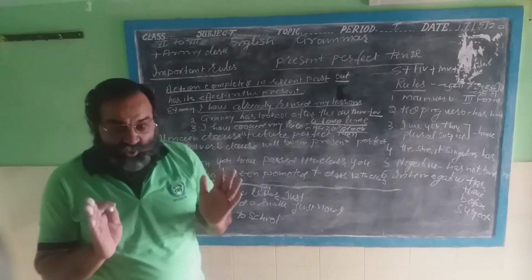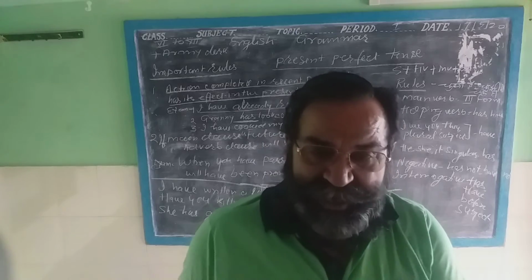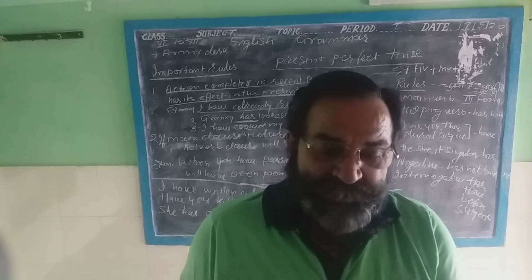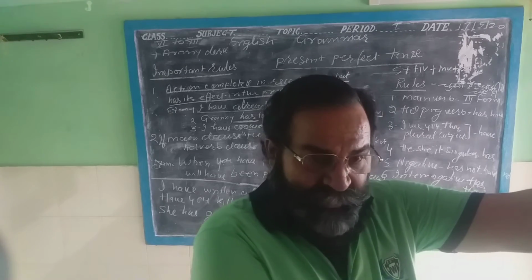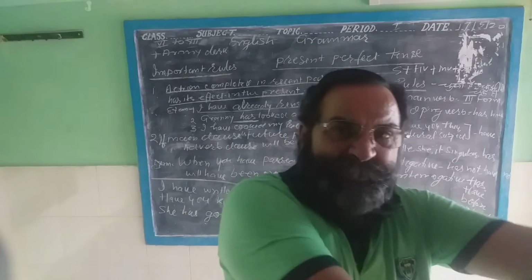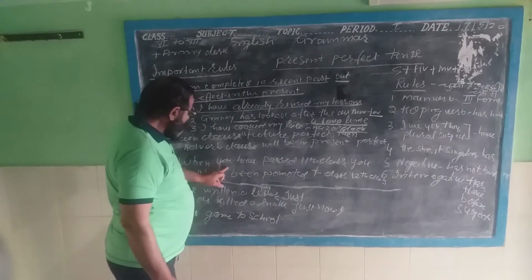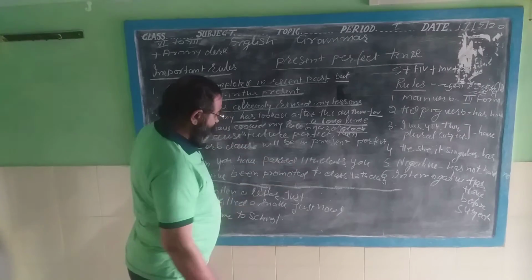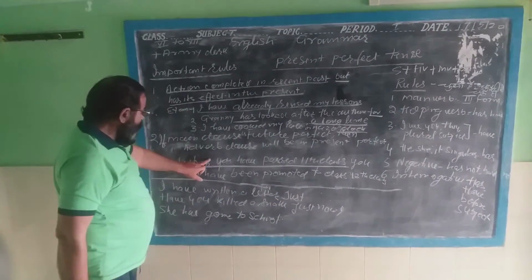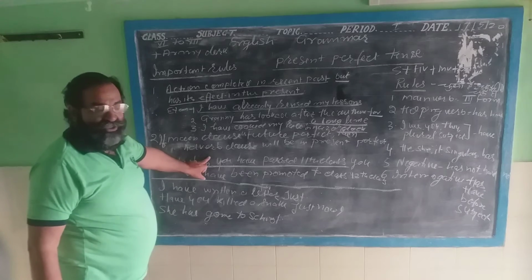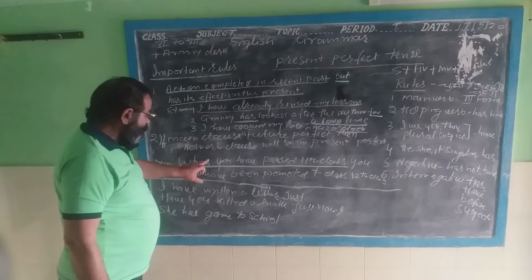There are two parts in such a sentence: first is the main clause and second is the subordinate clause. The main clause gives the full meaning of the sentence, and the subordinate clause depends on the main clause. Likewise, see: when you have passed 11th class, this is the adverb clause of time. This is not the main clause.